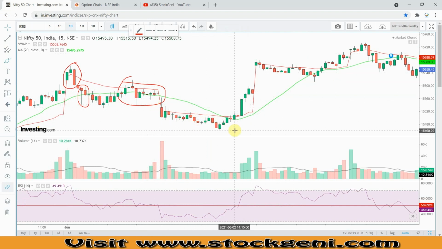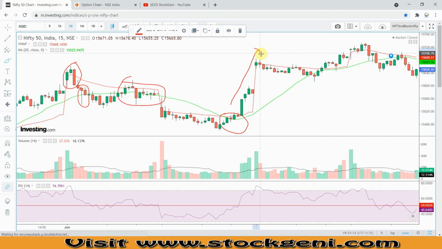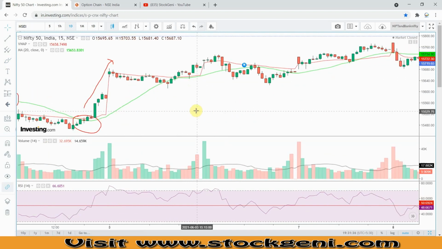It is trading below, right? You can see. And again when it went up here, above this 20 days moving average and the VWAP, Nifty started trading in the bullish zone. So if it is closing above, then we see some bullishness, either 1, 2, 3, 4 sessions of bullish trading. If we have to do some positional kind of trading, then we can do it with the help of this analysis.